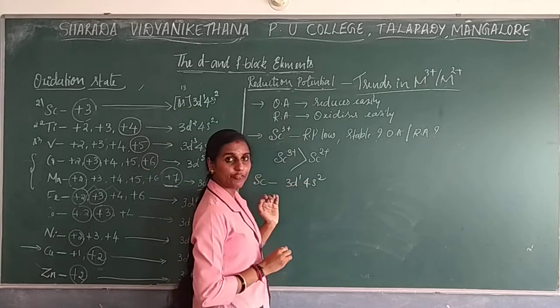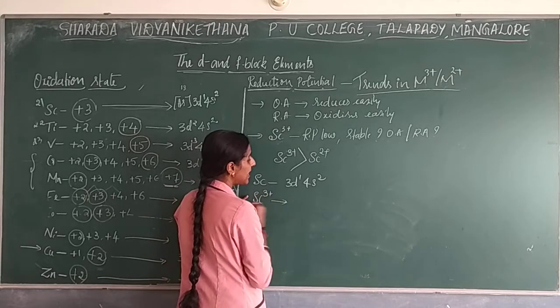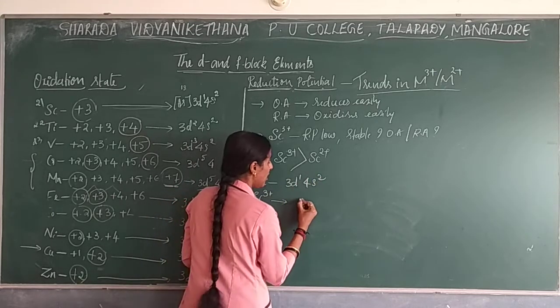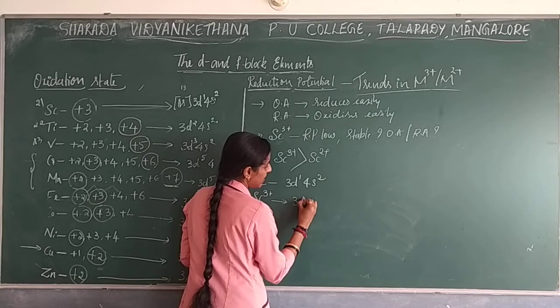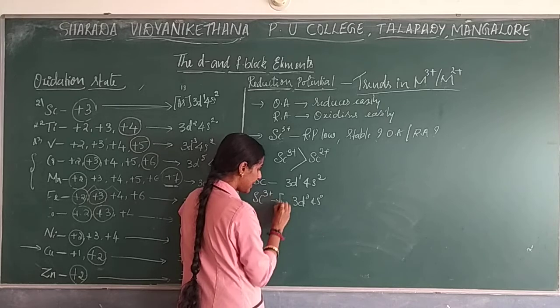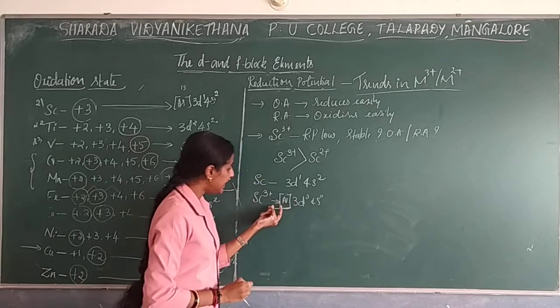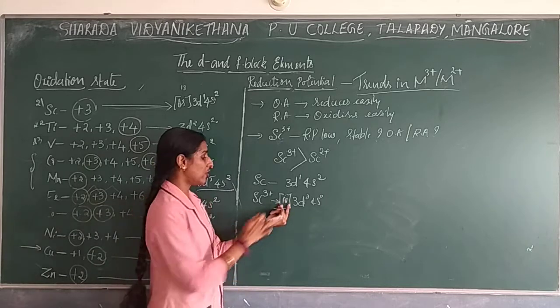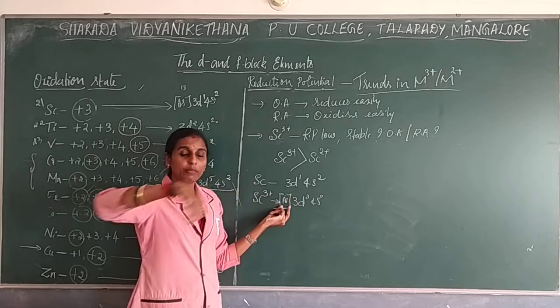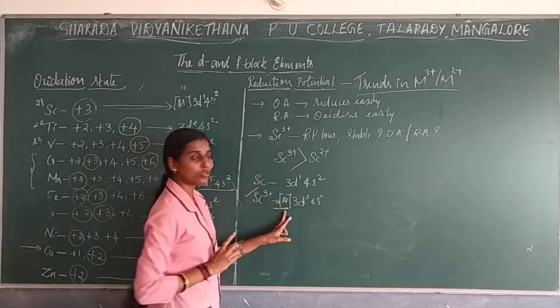Now, when it forms scandium 3+, the atom will lose 3 electrons. So it will become 3d0 4s0, and here it will attain the noble gas configuration. When it attains noble gas configuration, that will become stable in nature. More stability it will get. So that's why this is more stable in nature.